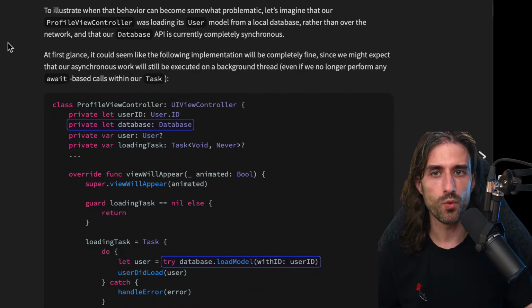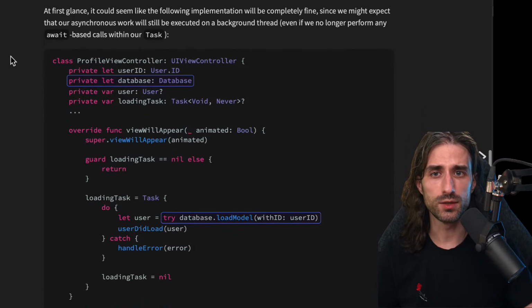To illustrate when that behavior can become somewhat problematic, let's imagine that our profile view controller was loading its user model from a local database rather than over the network, and that our database API is completely synchronous. At first glance, it could seem the following implementation will be completely fine, since we might expect that our asynchronous work will still be executed on a background thread, even if we no longer perform any await-based calls within our task. So the idea is that this call to the database loads the model.